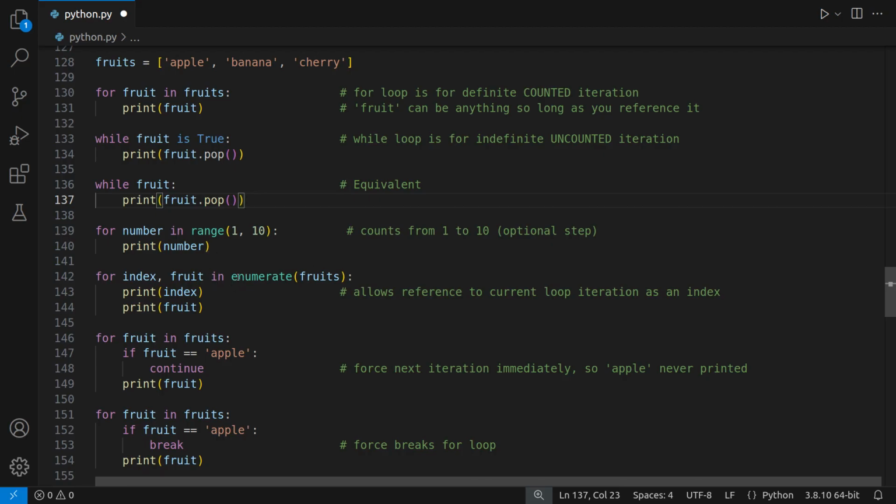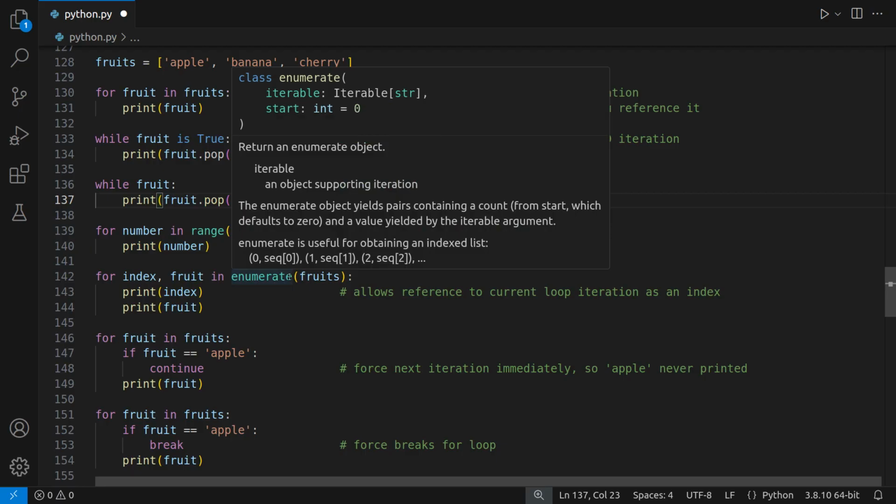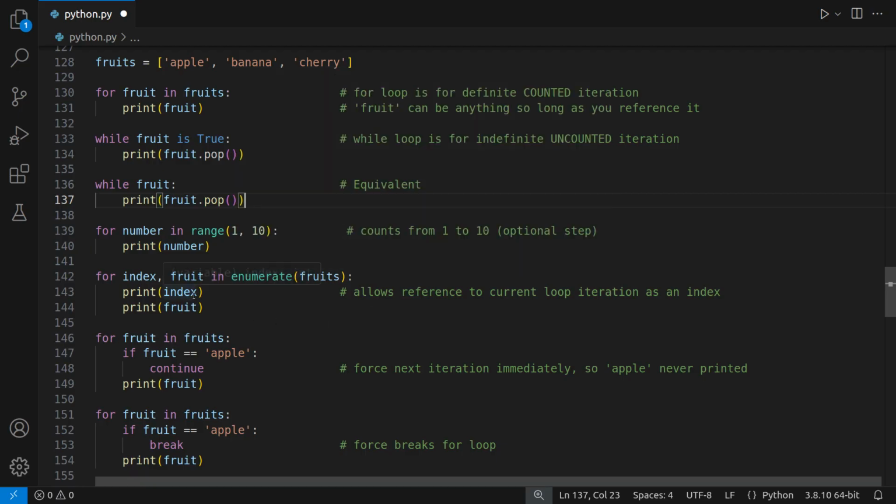Now this is super useful. A lot of other programming languages don't have this. If you want access to the index that you're on when iterating over all the fruits in this list, you want access not only to the fruit but also to the index. You can say for index, fruit in enumerate fruits. This allows you to do things with the index. In this case, it just prints the index and prints the fruit, so it will go 0 apple, 1 banana, 2 cherry. And this is super useful.